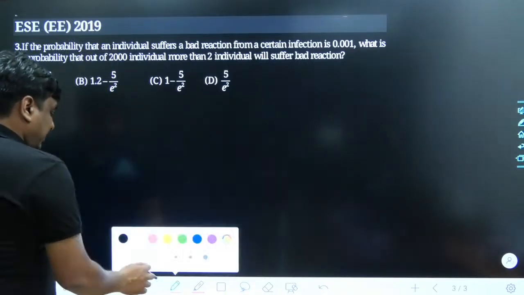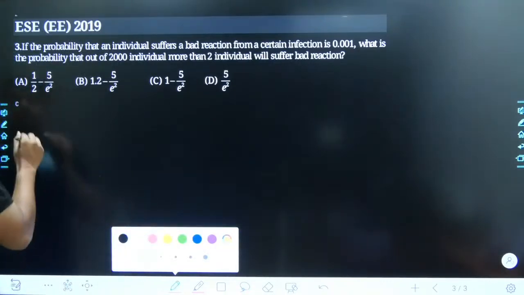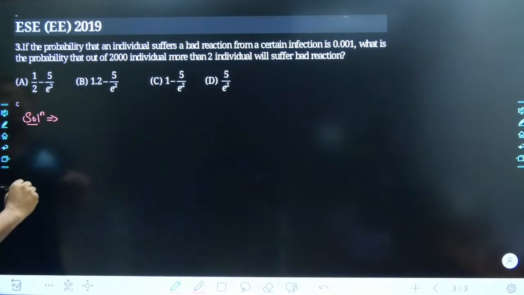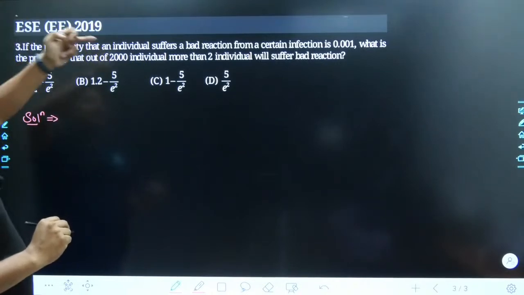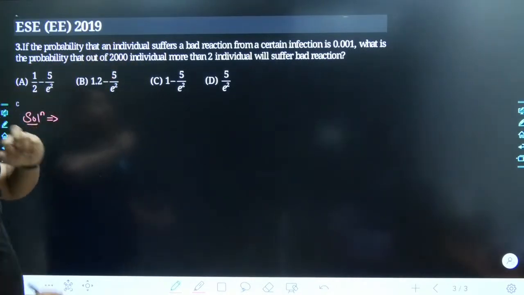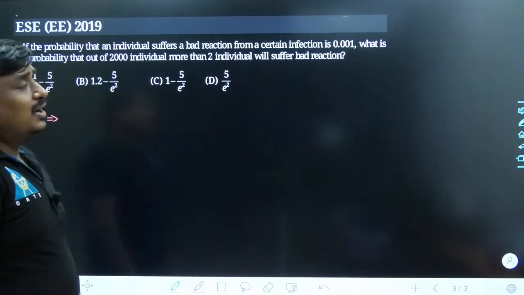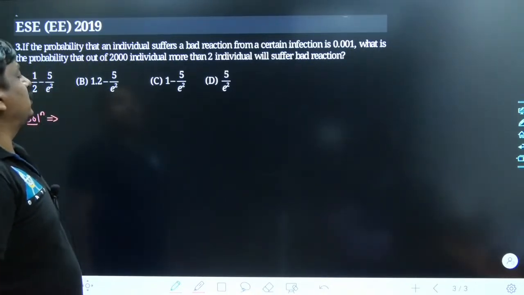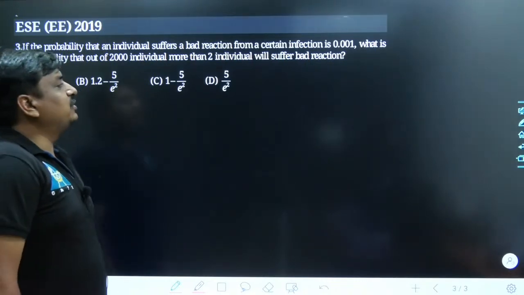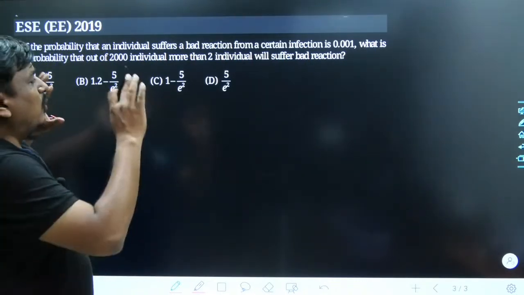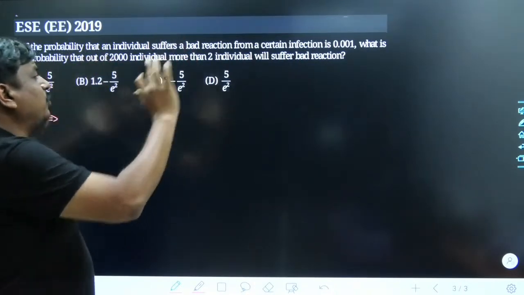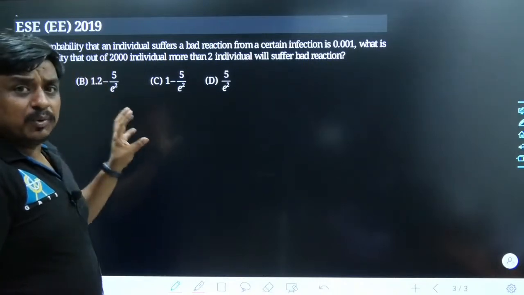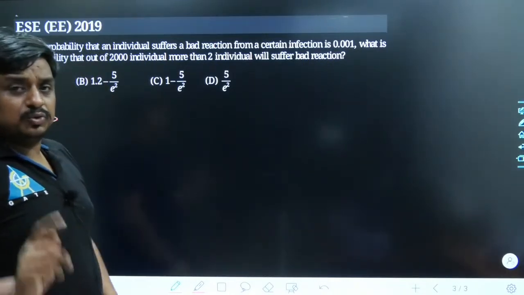Let me see what the problem states. Here goes the solution. If the probability that an individual suffers a bad reaction from a certain infection is 0.001, what is the probability that out of 2000 individuals, more than 2 individuals will suffer a bad reaction? While reading this complete problem, the type of distribution followed by this problem should come to your mind.